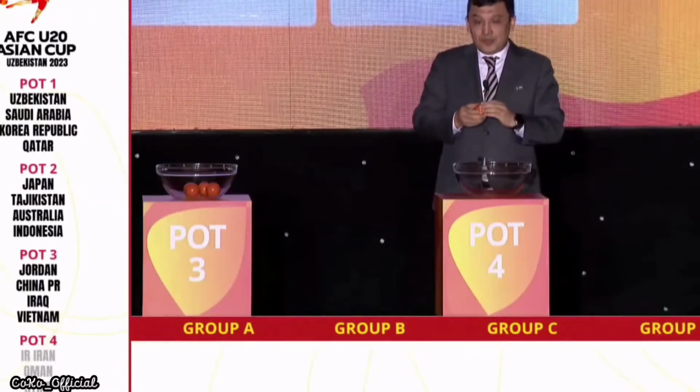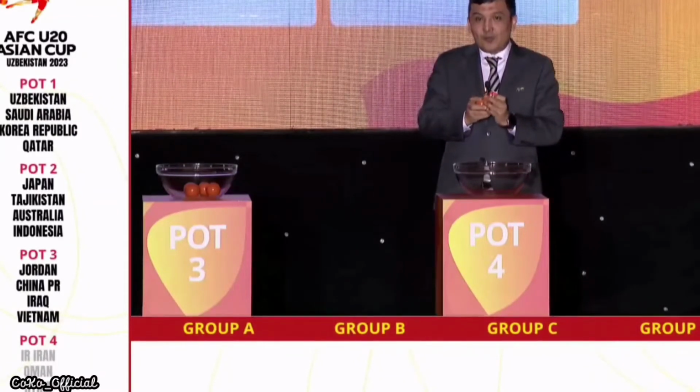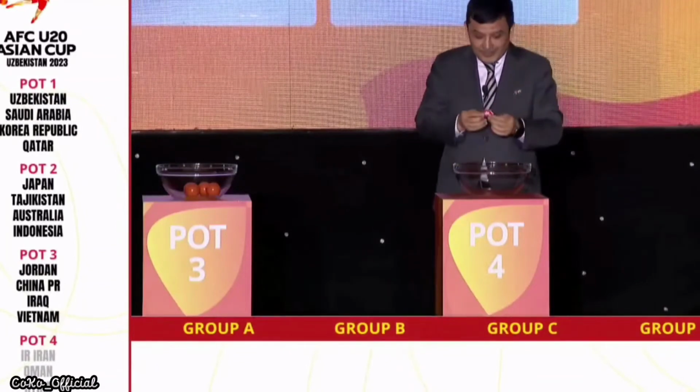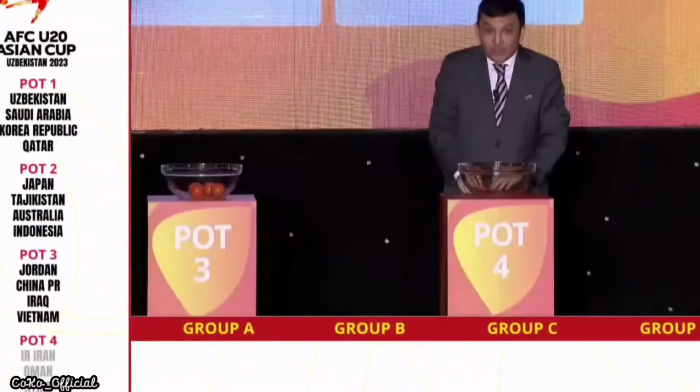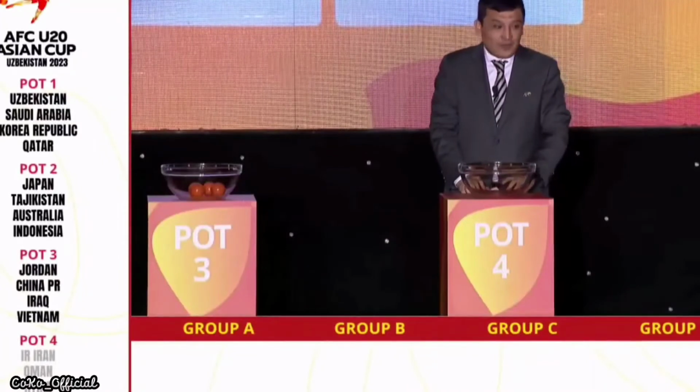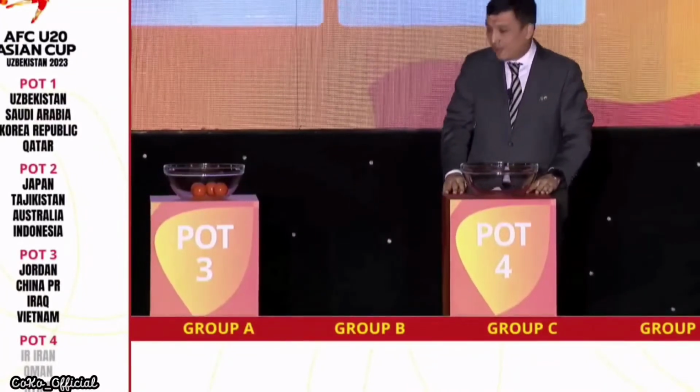Final position, final ball from this group goes to position 4 in Group D, and it is Kyrgyz Republic. Here is the confirmation. Second appearance in the final competition since 2016 in India when they qualified to the final competition. Kyrgyz Republic hosted the qualifiers and qualified as one of the best second place teams. Kyrgyz Republic position 4 Group D. So all teams, including Oman, take position 4 in their respective groups.